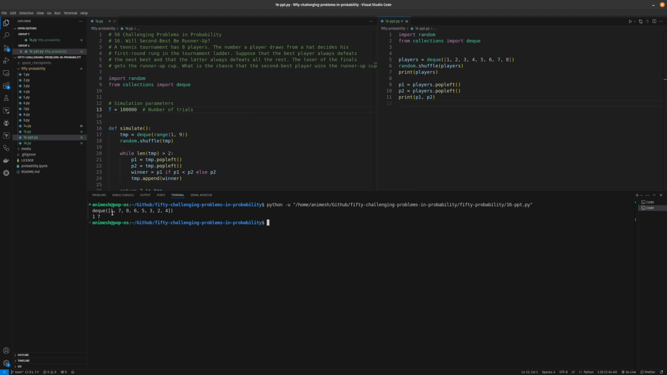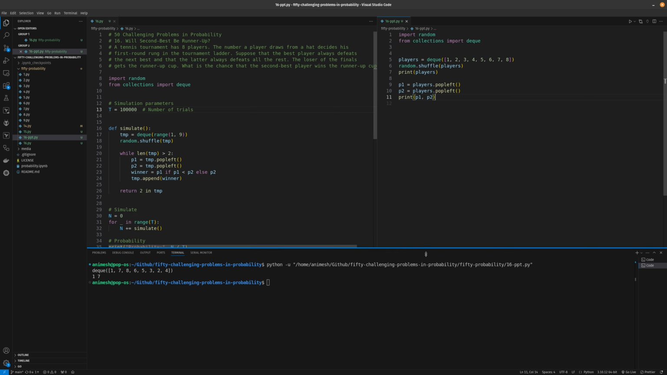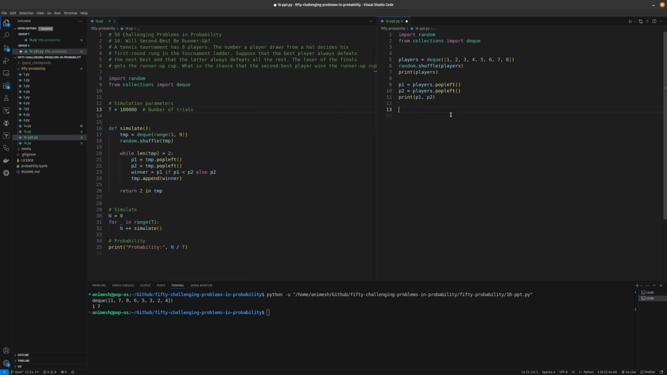So the first match is between 1 and 7, and now how do we decide the winner? We decide the winner by the rank, by the number which it has in the player's deck. So 1 will always defeat 2, so 1 will be the winner if 1 and 2 play. So winner is P1 if P1 is less than P2, else the winner is P2. This is a Python syntax that I love using.